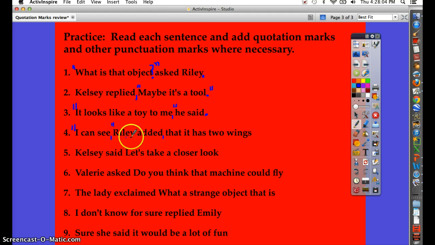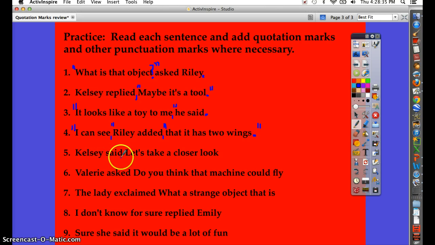So we wouldn't put the quotes around the person that's saying that. Then "that it has 2 wings." And again, this was a broken quote, so we've got I can see that it has 2 wings as a complete thought. The that in the second part of the quote would stay lowercase since it's not a complete thought here. Okay, it's just a continuation of the beginning part of the quote.